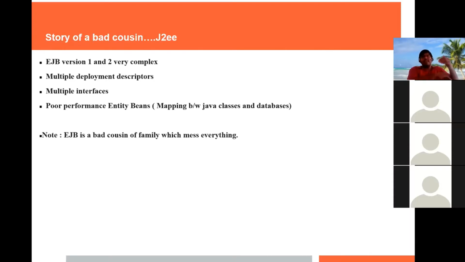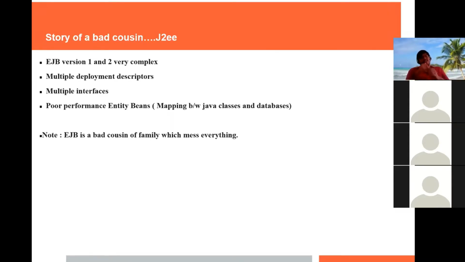Now what are deployment descriptors? They are nothing but XML files. I hope you have seen web.xml kind of files. Basically those are the configuration files in which we write configuration steps. So in EJBs, or in Java EE version 1 and version 2, we have to write lots of configuration files. So that's why Java EE became less popular.